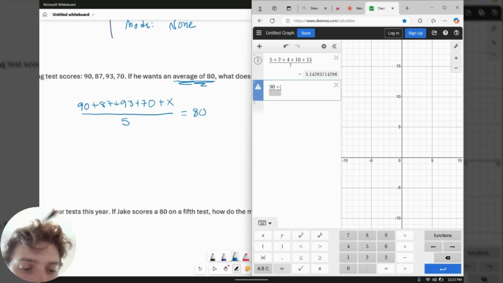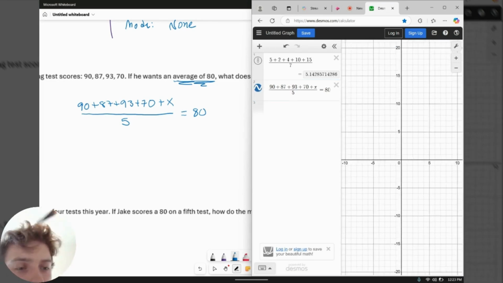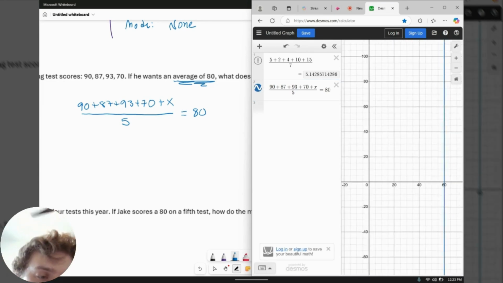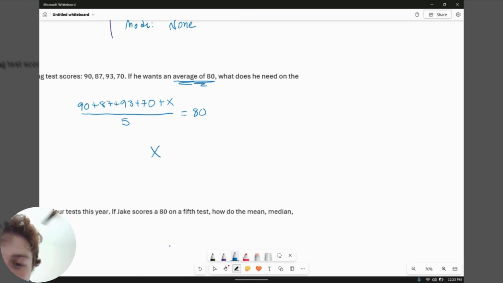Notice when I type this equation in, I'm going to type in the entire thing. I'm not just typing in the left side of the equation. I will also type in the equal sign, wherever that is, and I'll also type in the 80. Realize we're looking at test scores, so you're probably not going to see the line right now. So you're probably going to have to zoom out. And notice we end up finding our answer. Remember, if you solve by graphing, you're just looking for an x-intercept. We have done that, where it looks like he needs to score a 60%.